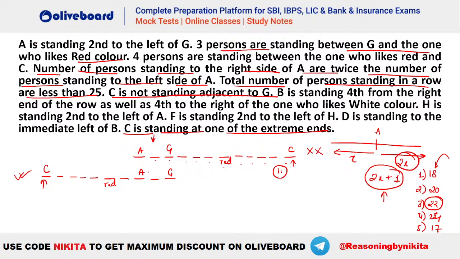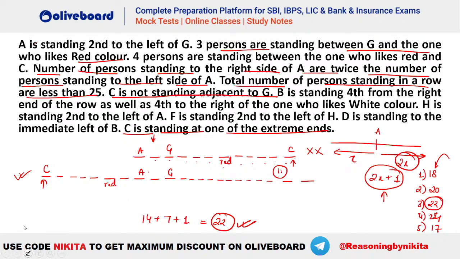So how many persons are there towards the left of A? You can see 1, 2, 3, 4, 5, 6 and 7. So 7 persons are to the left of A. That means 14 persons should be there towards the right of A. So 1, 2, 3, 4, 5, 6, 7, 8, 9, 10, 11, 12, 13 and 14. So you can see the total number of persons will be 14 plus 7 plus 1. That is equal to how much? That is equal to 22. So 22 is absolutely right in here.